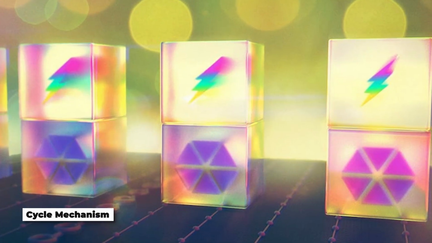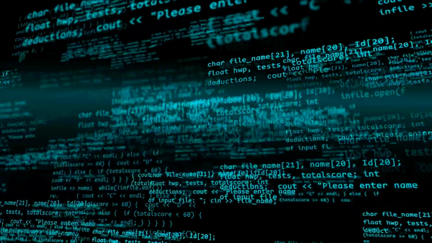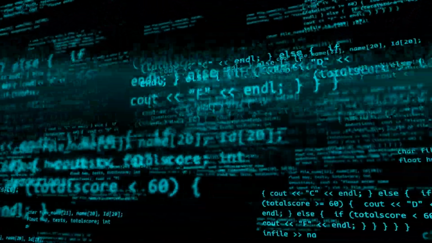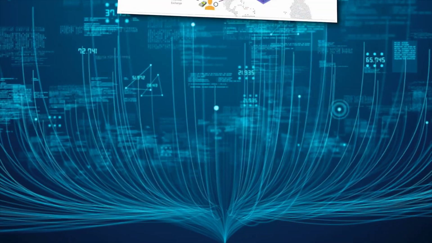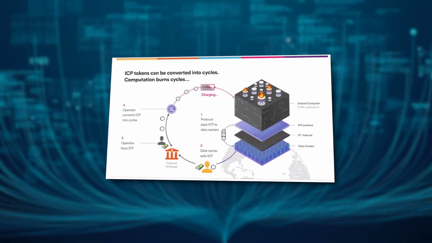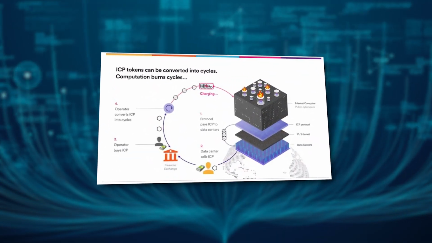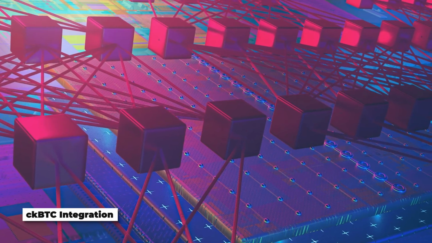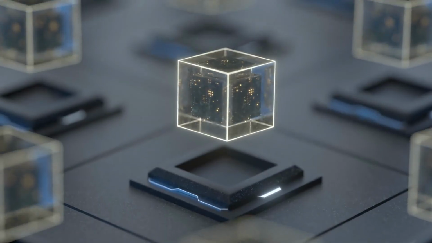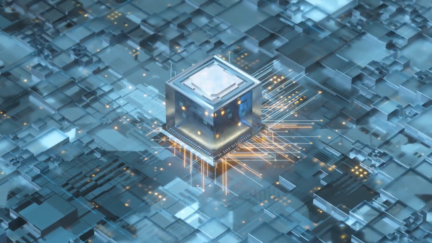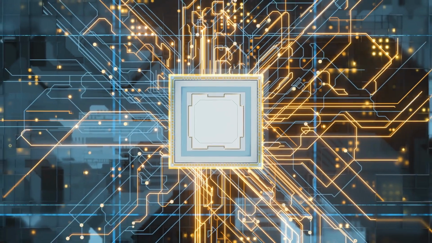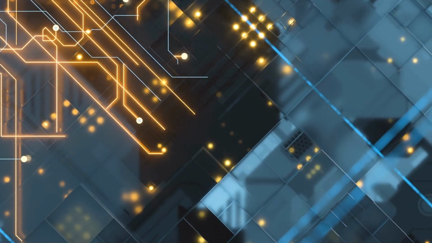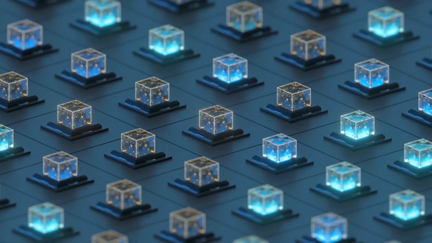Cycle mechanism. Developers can leverage IC's innovative cycle mechanism, which completely eliminates transaction fees for end users. This is similar to how traditional Web2 applications work, where developers handle server expenses. ckBTC integration. Any and all applications built on the IC can seamlessly integrate and utilize Bitcoin via ckBTC. This provides a native Bitcoin experience right within IC dapps.